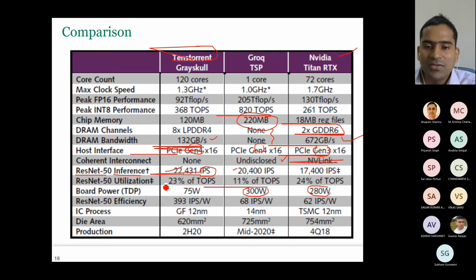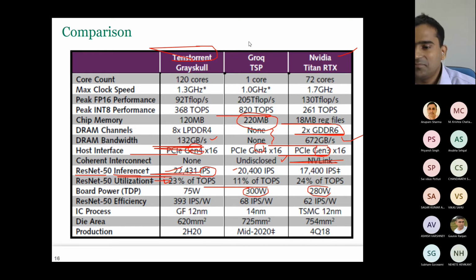And if you see how much, okay, this one, can anybody explain what is the meaning of this metric? Ashish, Subham? Gaurav?